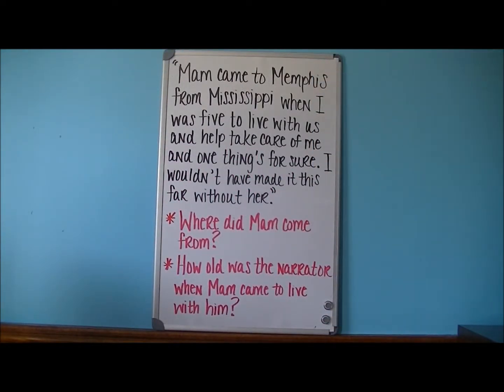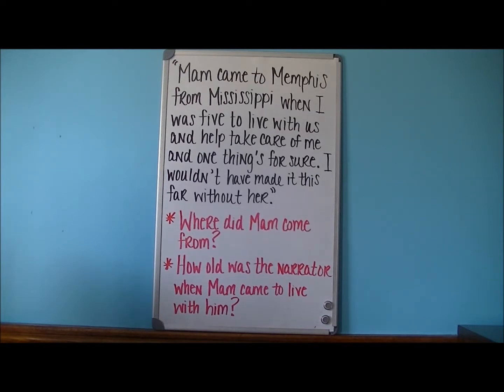This example comes from the novel The Paperboy. It says, "Ma'am came to Memphis from Mississippi when I was 5 to live with us and help take care of me, and one thing's for sure, I wouldn't have made it this far without her." Some questions you could get from this are, where did Ma'am come from? Or how old was the narrator when Ma'am came to live with him? Both these questions are considered to be explicit text questions because the answer is found directly in the text.